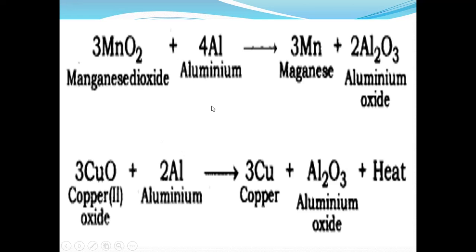Here are the reactions that take place during the reduction process. Manganese dioxide reacts with the reducing agent aluminium and gets converted into manganese plus aluminium oxide. Then copper oxide reacts with the reducing agent aluminium and gets converted into copper plus aluminium oxide plus heat.